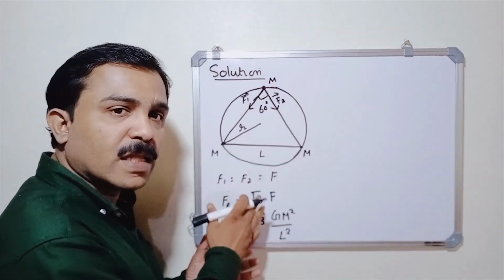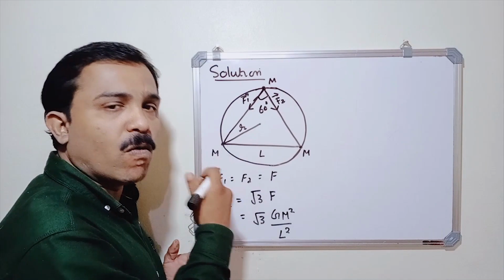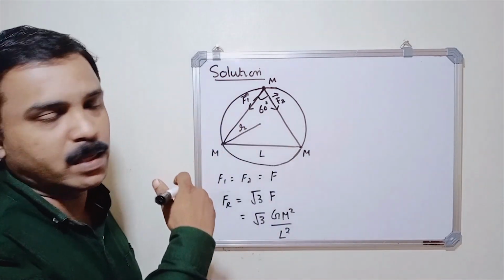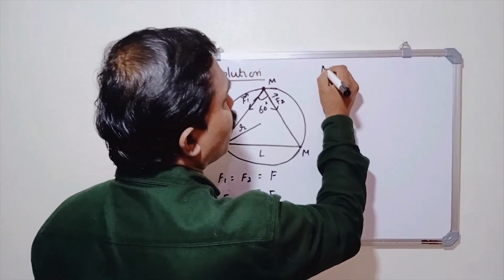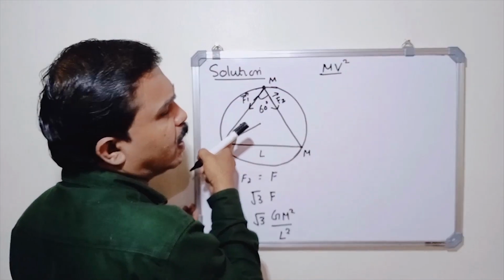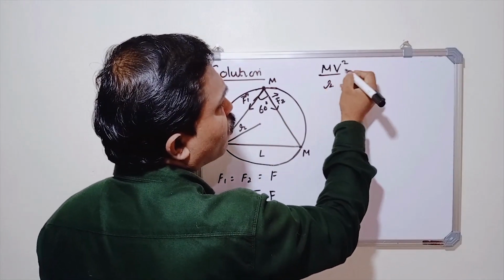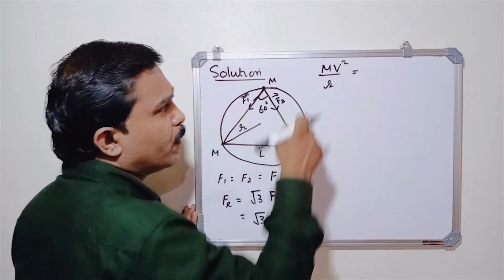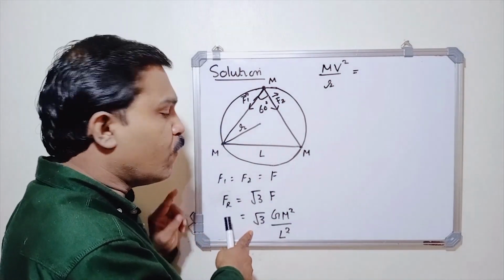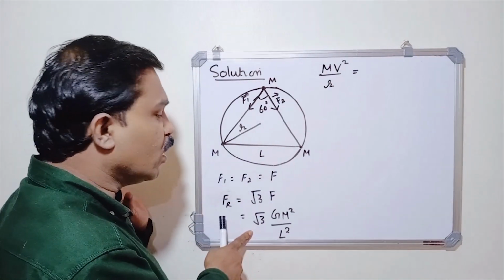And this resultant gravitational force will provide the necessary centripetal force required for the particles. So what is this expression for centripetal force? mv square divided by, what is the radius of the circle? R. So we can write mv square by r equal to, who will provide the centripetal force? This resultant gravitational force will provide the necessary centripetal force.